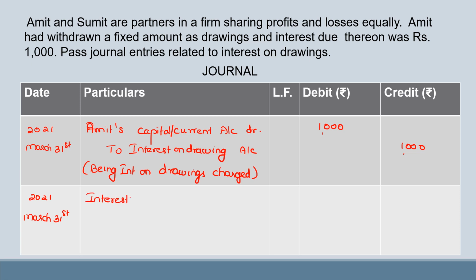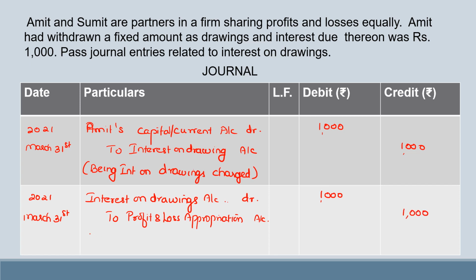So interest on drawings account debit 1000 to profit and loss appropriation account 1000, being interest on drawings transferred.